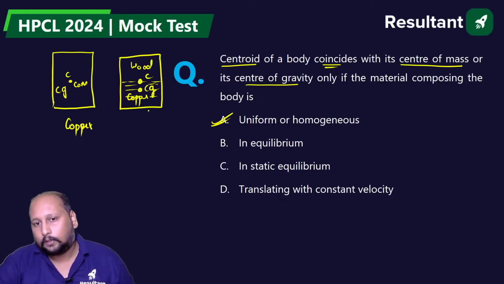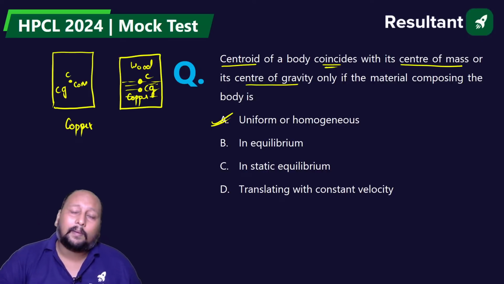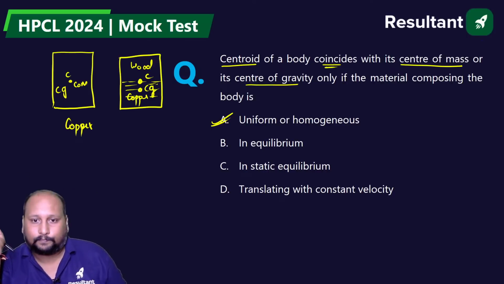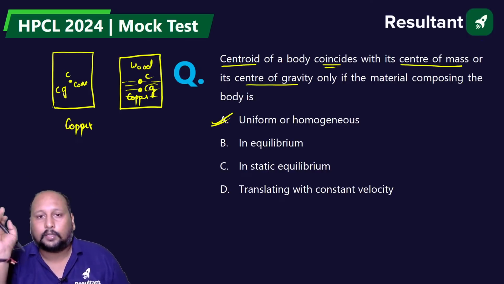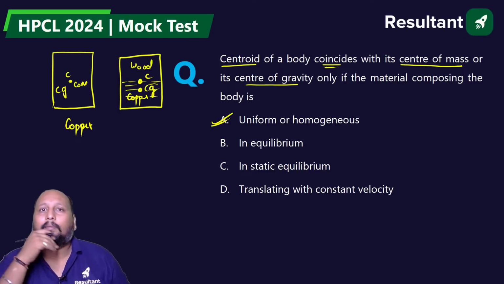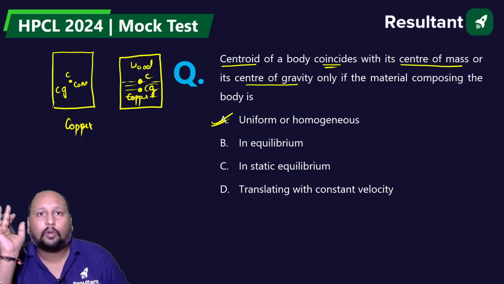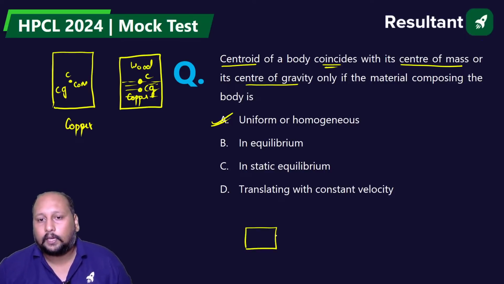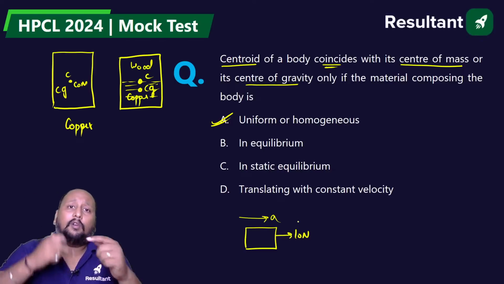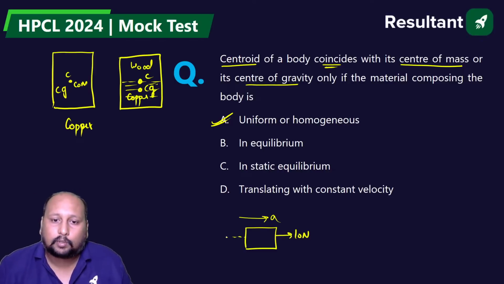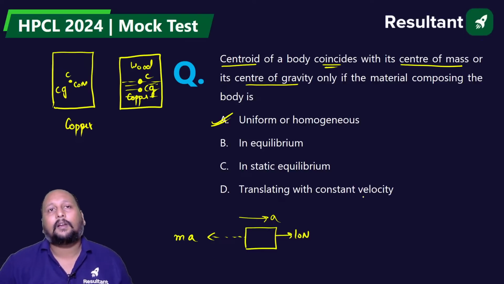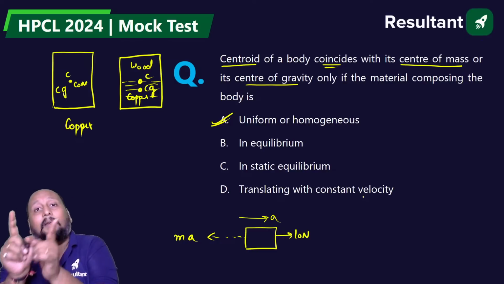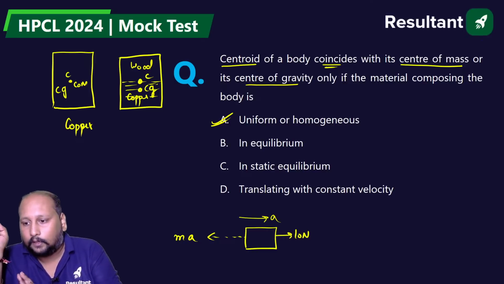Fine. Equilibrium can be static also, dynamic also. Dynamic means you might have heard about a pseudo force. Let's say there is a body on which 10 Newton is acting, due to which there is some acceleration. To frame the equation, we apply a pseudo force on this body, that is M into A. Now I have converted this body to be under dynamic equilibrium, right?